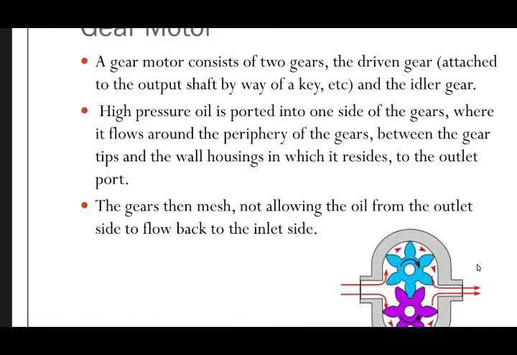High pressure oil is ported into one side of the gears, where it flows around the periphery of the gears, between the gear tips and the wall housings in which it resides, to the outlet port. The gears then mesh, not allowing the oil from the outlet side to flow back to the inlet side.